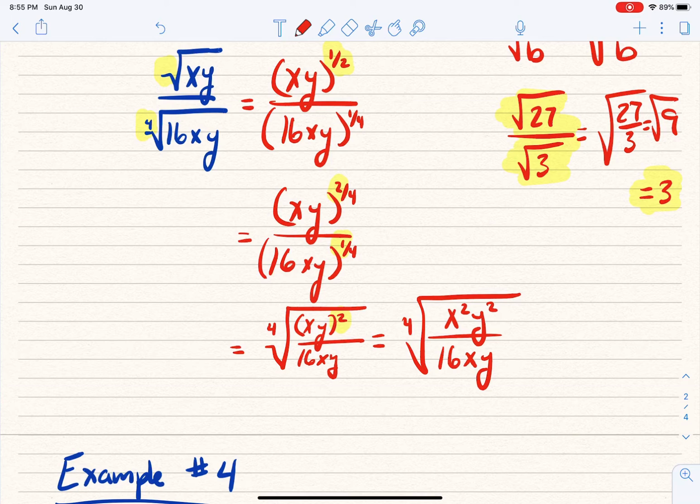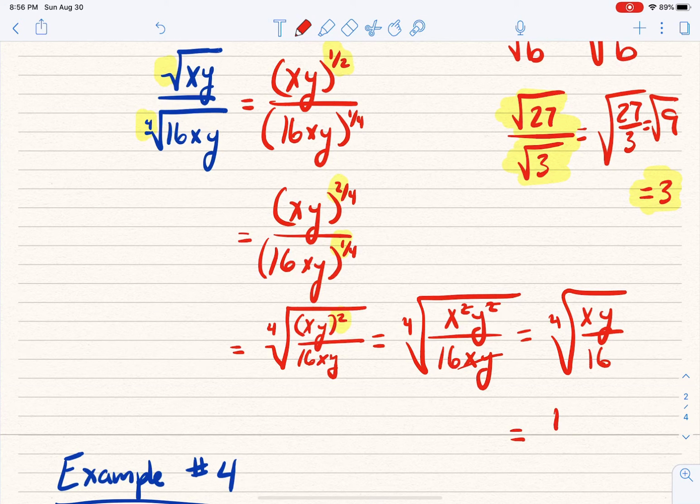All right. Now at this point, we finally get to start canceling some things out. We've got x squared y squared over xy. Clearly those squares cancel out and the x and y cancel on the bottom. So these are gone, and we are left with the 4th root of xy all over 16. We know that 16 has an even 4th root. It's 2. 2 times 2 is 4, times 2 is 8, times 2 is 16. So that can actually come out. But it's in the denominator, so it has to come out as a fraction.